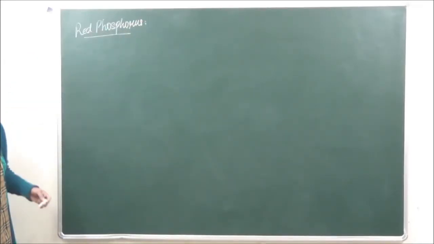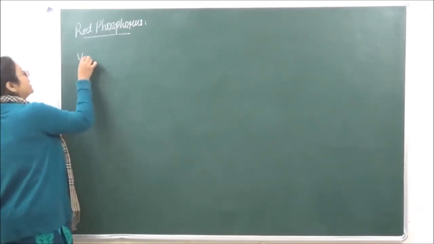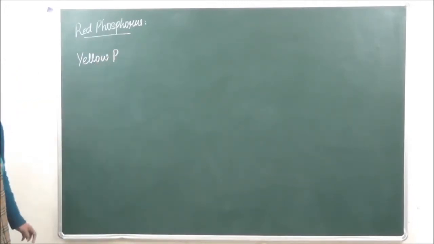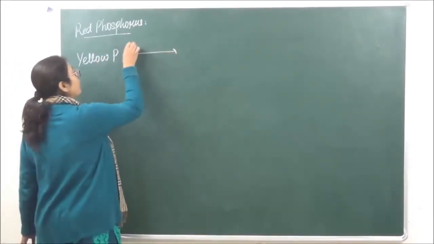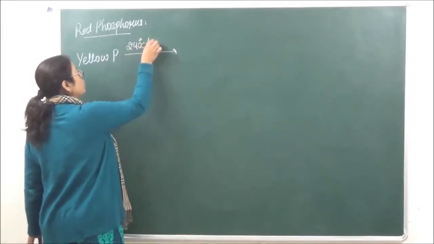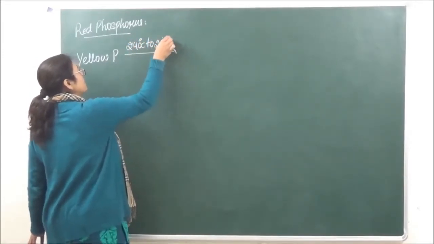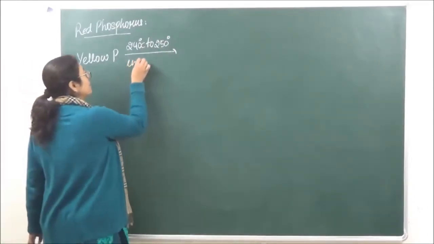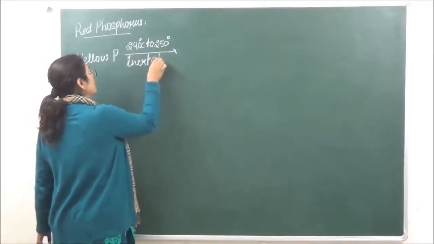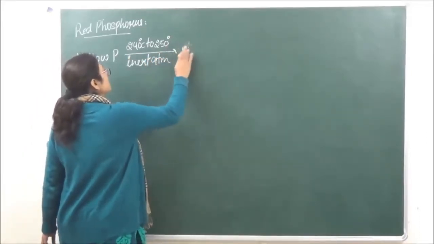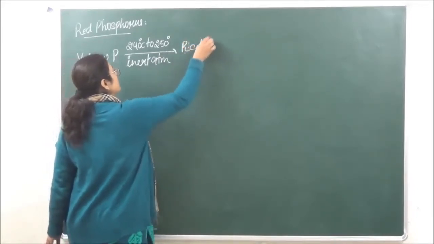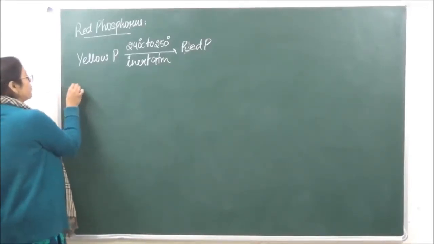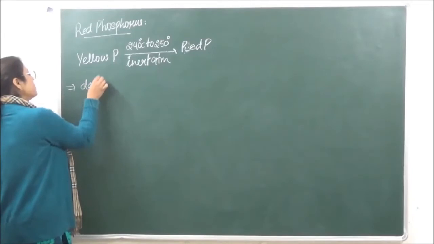Red phosphorus is prepared by heating yellow phosphorus at 240 degrees centigrade to 250 degrees centigrade in an inert atmosphere to give us red phosphorus. Okay. Now when we are looking at the properties of red phosphorus, it exists in the form of